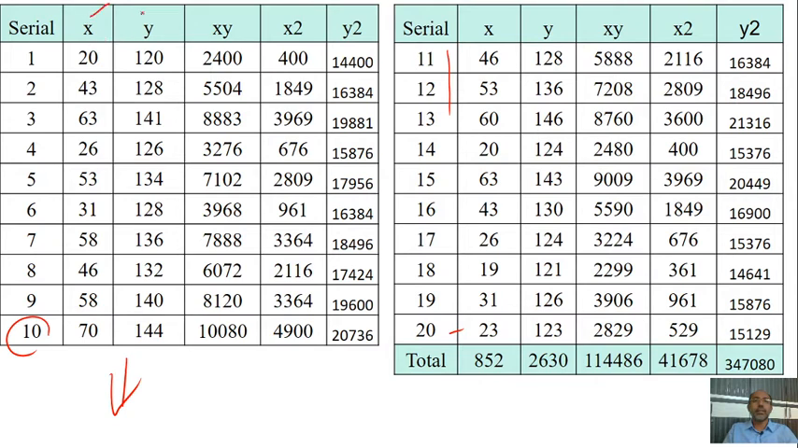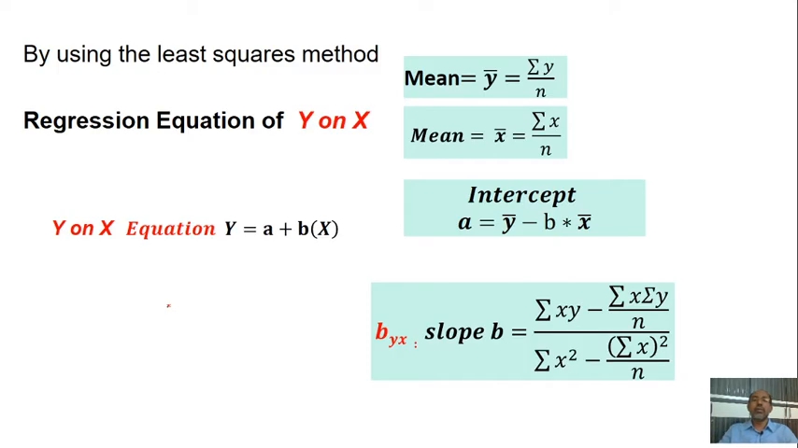So what are the calculations? X and y are given values. We have calculated x into y, x square and y square. Okay, so the totals, that means sigma x, sigma y, sigma xy, sigma x square, sigma y square. Is it okay? So these are the values. Now we'll try to solve the equation.